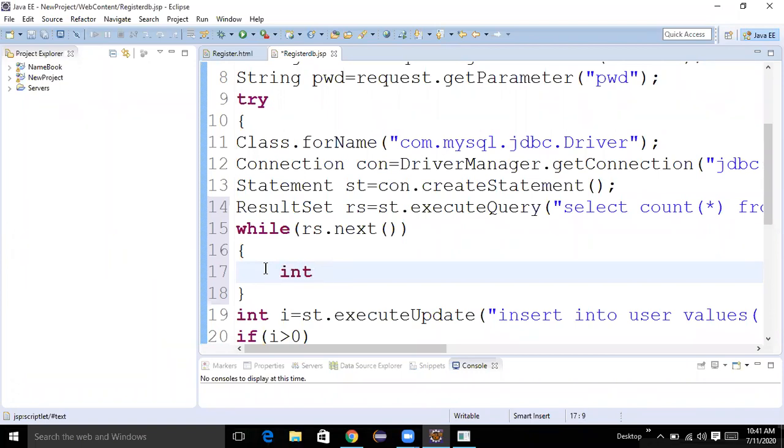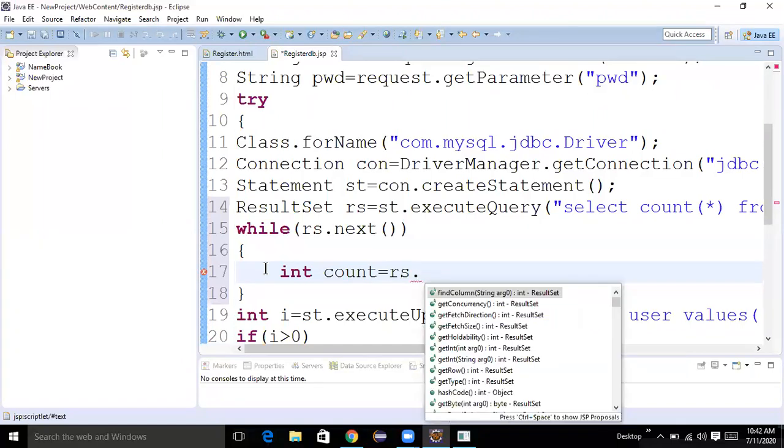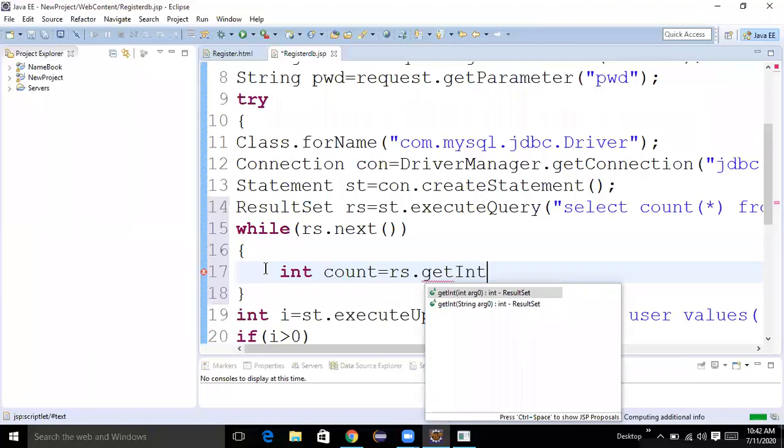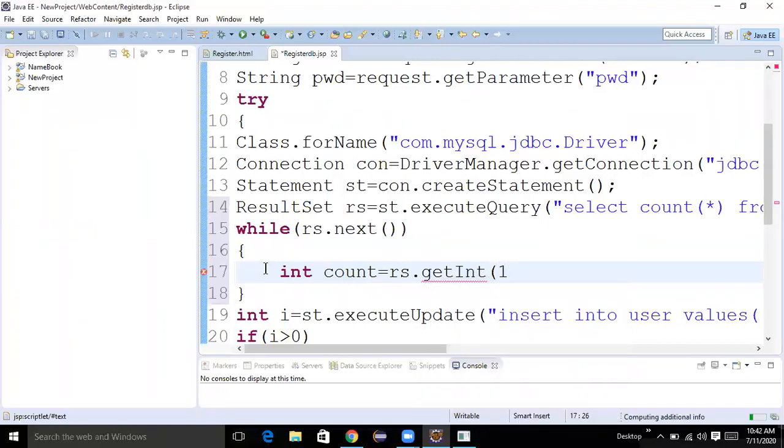We need to get the count of the username now. So I just initialize one variable, int count. Here the total data is available in rs. rs.getInt - we need to get the count of that username, how many times that username was repeated.